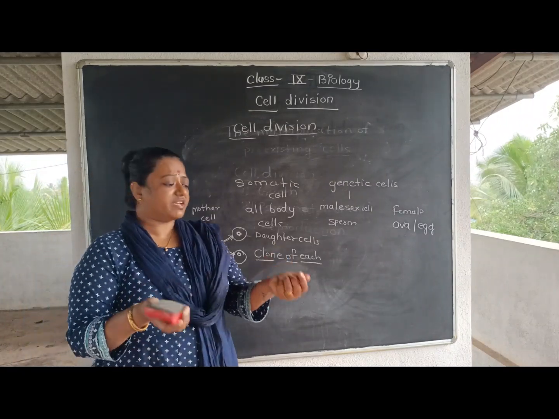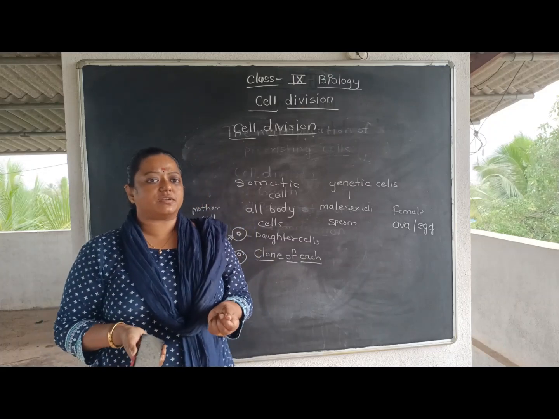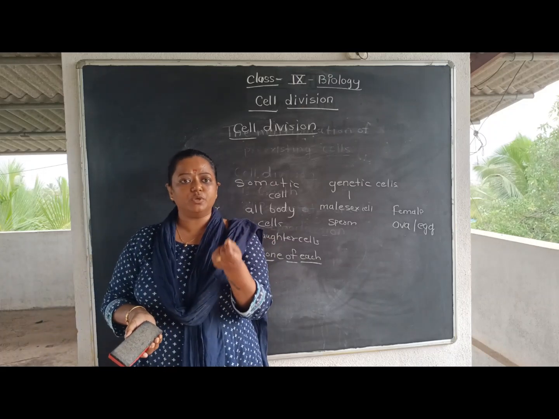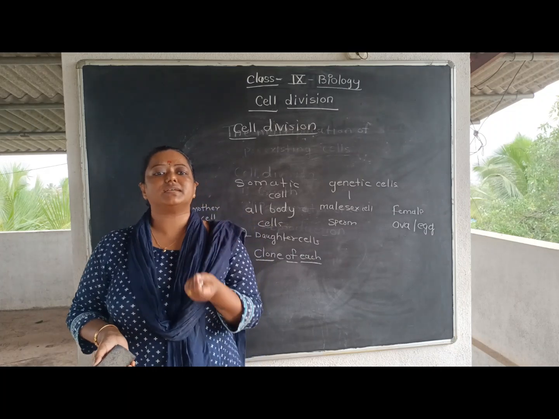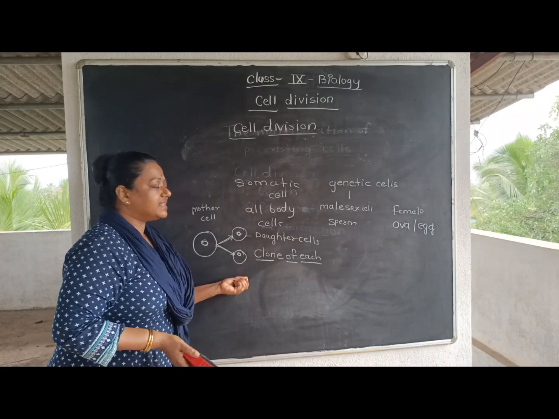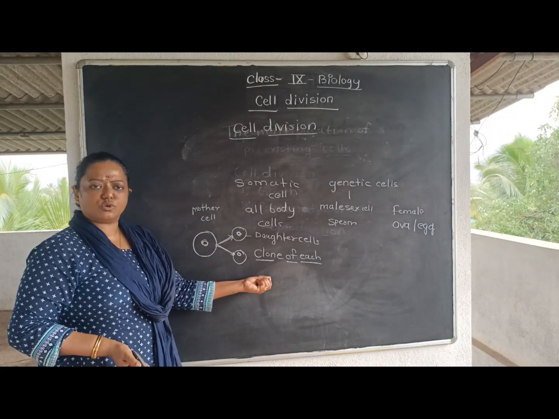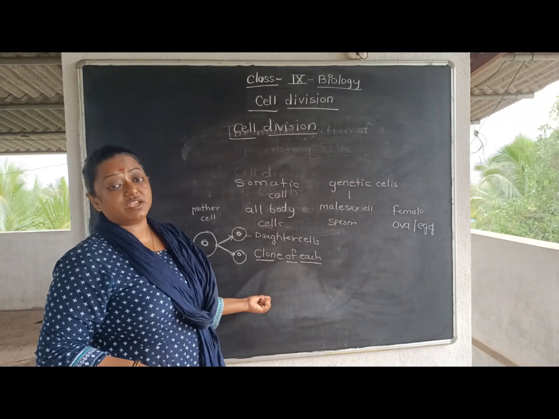So whenever we get any wound on our body, the new cells are exactly like their mother cells. This is the reason, students, that all somatic cells are clones of each other. Understood? They don't show any kind of variation.